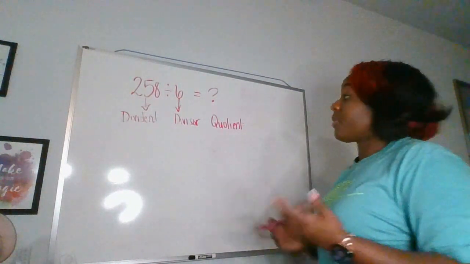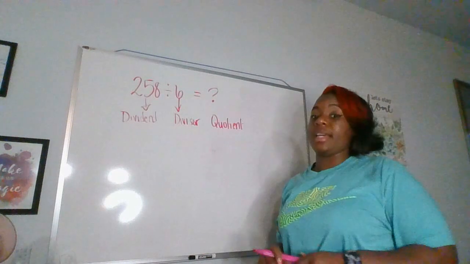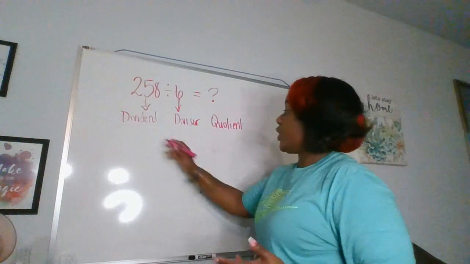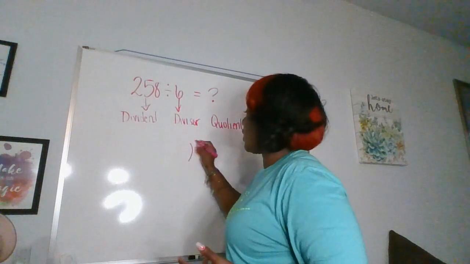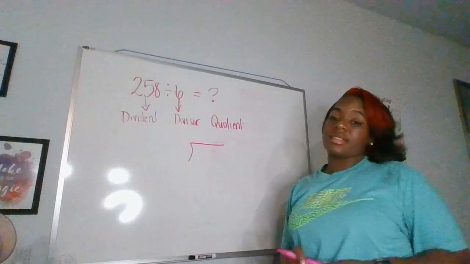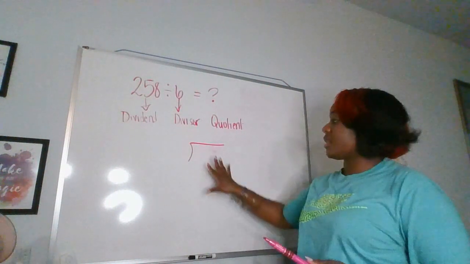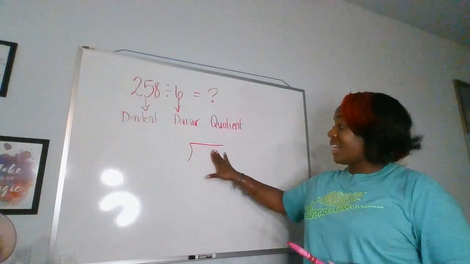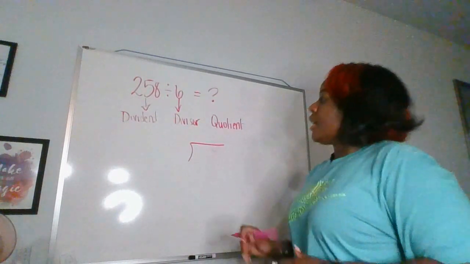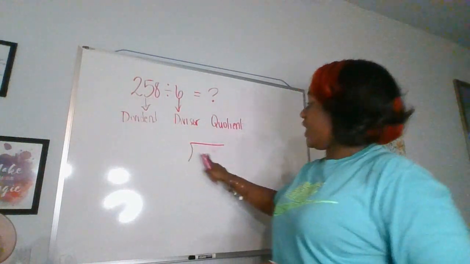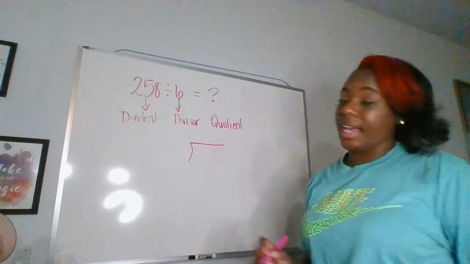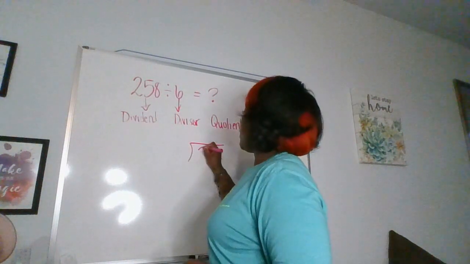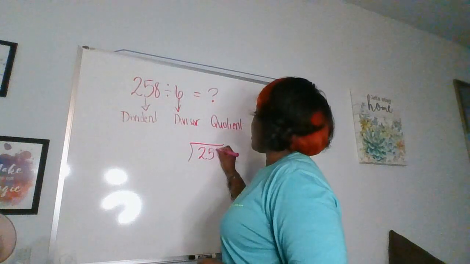Okay? So then we're going to go ahead and set up the long division process. Your divisor, this is what it would look like if we're doing a standard algorithm. The standard algorithm uses this, and I like to call it the house. All right? So your dividend is always going to go inside the house. 258.